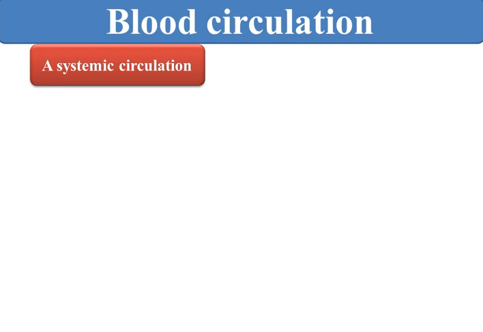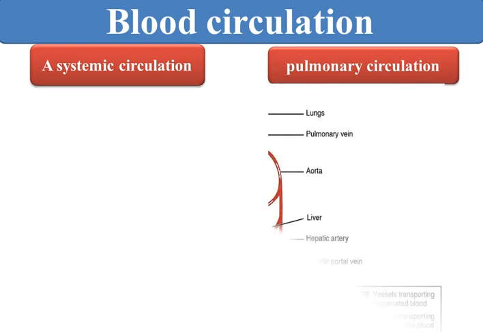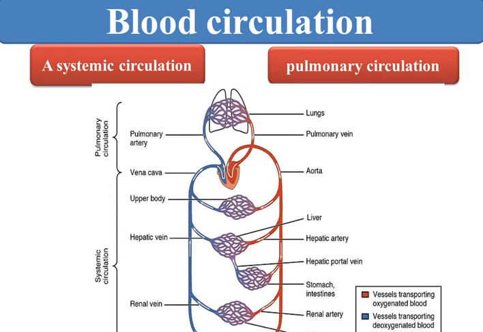Now what we have here, we have the systemic circulation, the transport of blood or blood flow, and we have two circulations of blood. One of them is pulmonary circulation, where the blood is pumped from the right ventricle to the lung to be oxygenated and returns to the left atrium by the pulmonary vein.